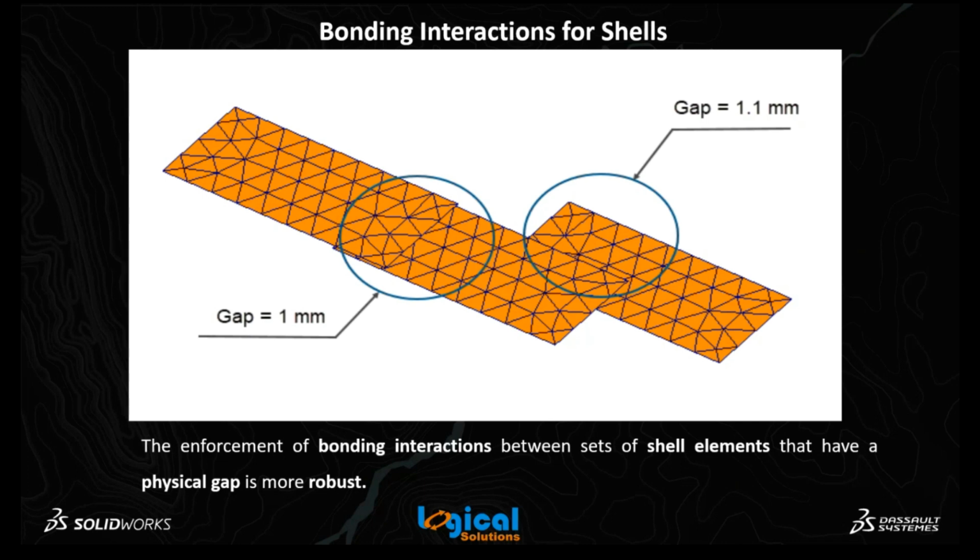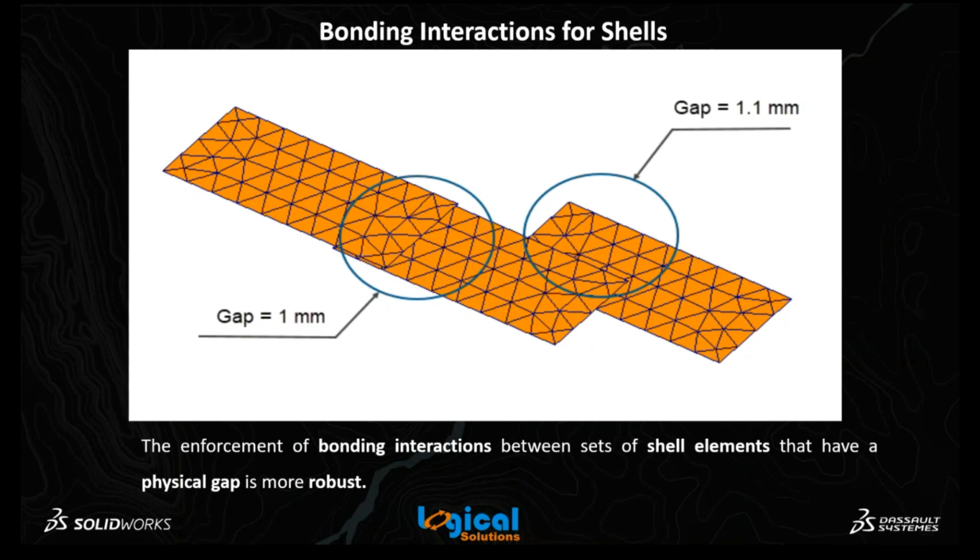That means automatically it takes 1.1 mm, whether it is feasible or not feasible, even though it is an error. But now it is a user-defined option. It is we, the user, who sets the maximum gap. If we set the gap to 0.8 mm, then for a gap equal to or less than 0.8 mm, the bonding interactions are formed. The software neglects the 1.1 mm and 1 mm.